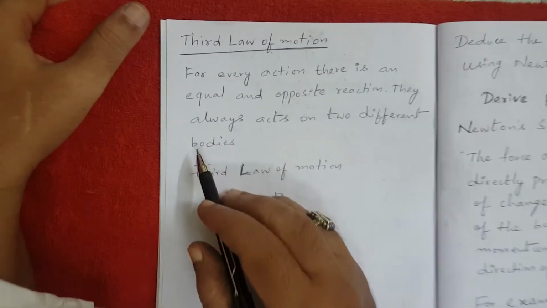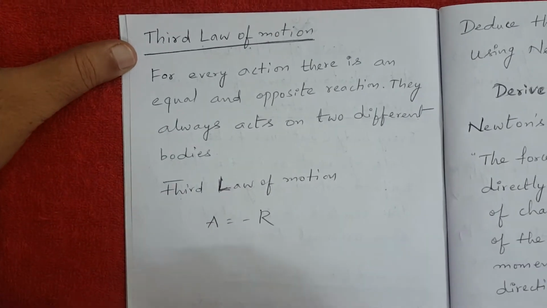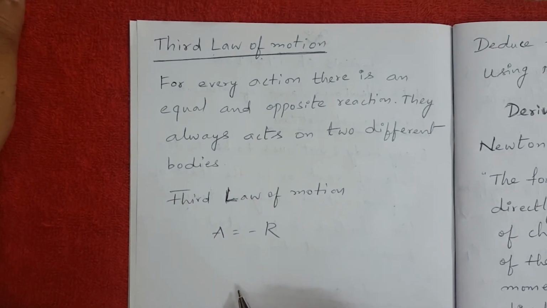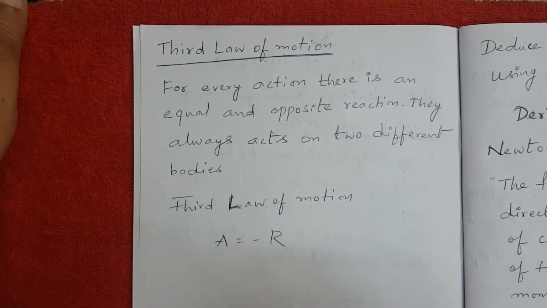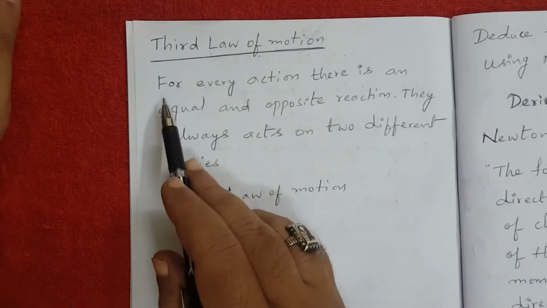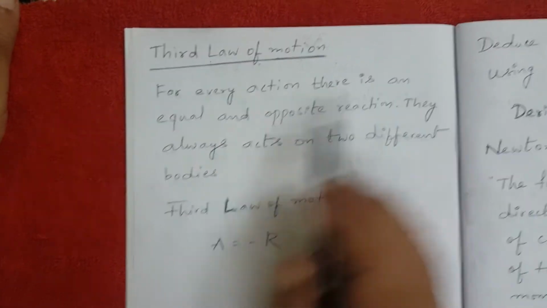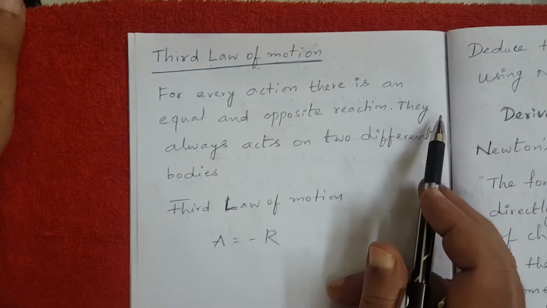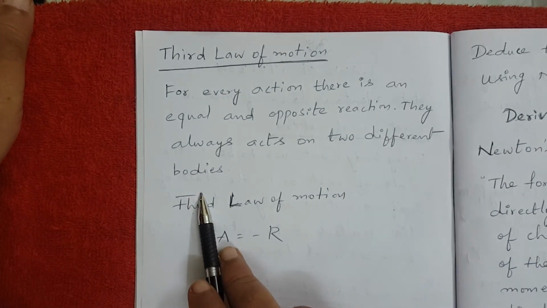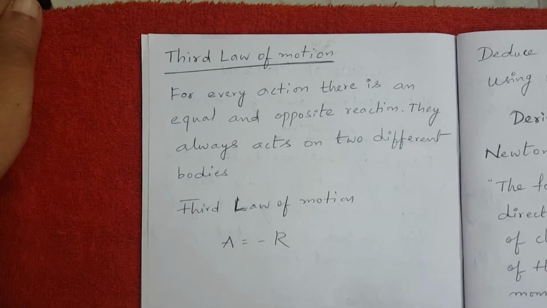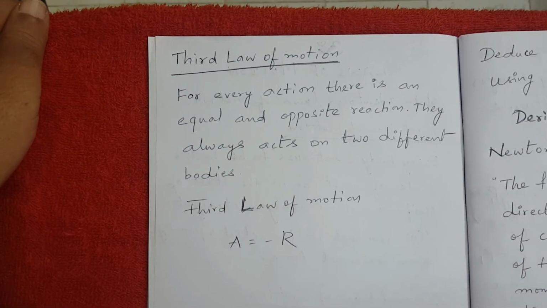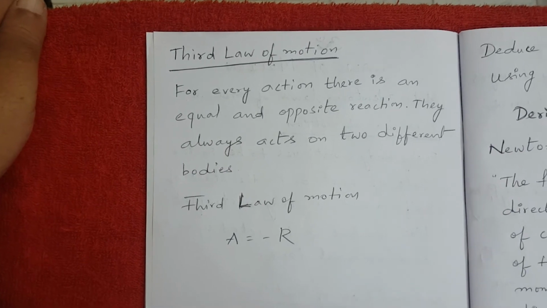Newton's third law of motion can be easily understood. It is very easy to remember also. That is, for every action there is an equal and opposite reaction. I'll read the statement: for every action there is an equal and opposite reaction, and they always act on two different bodies. For example, take a rubber ball and hit the rubber ball with some force onto the wall.